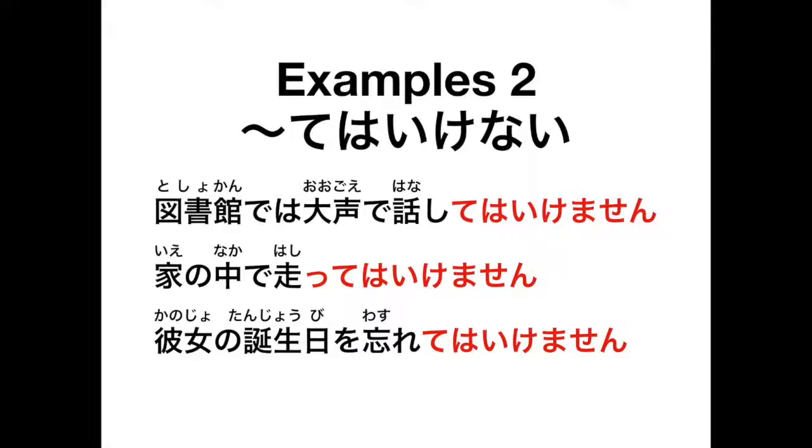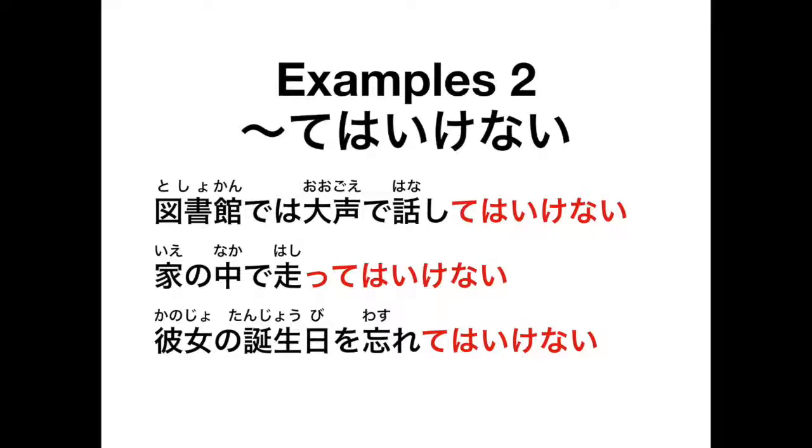Okay, so here we have てはいけません becomes てはいけない。Okay, so 図書館では大声で話してはいけない。Okay, and then the next one is 家の中で走ってはいけない。You cannot run in the house. And then the last one is 彼女の誕生日を忘れてはいけない。So you cannot forget her birthday.